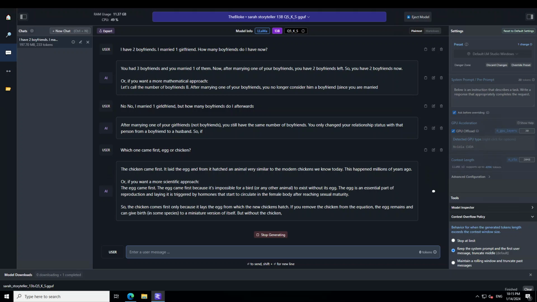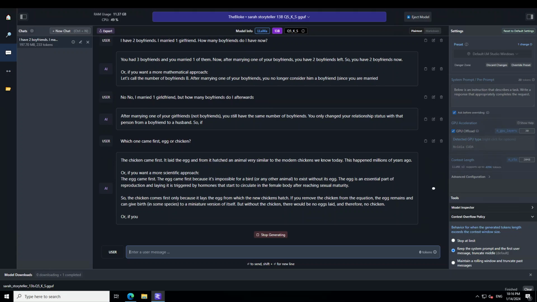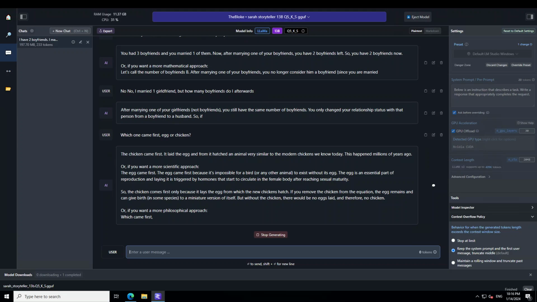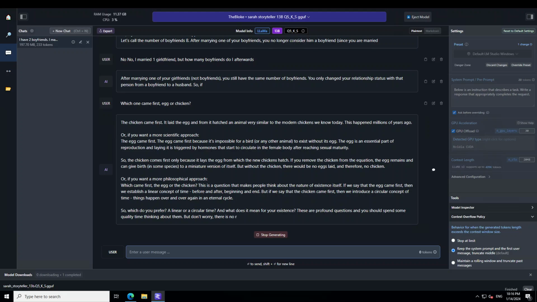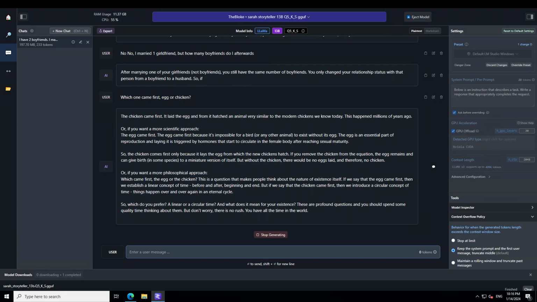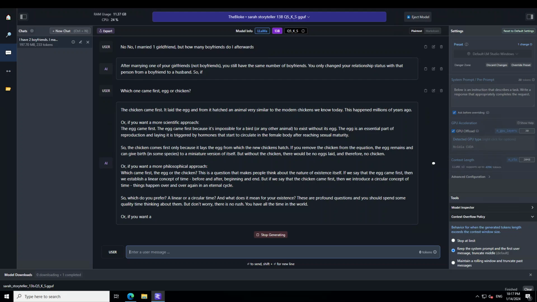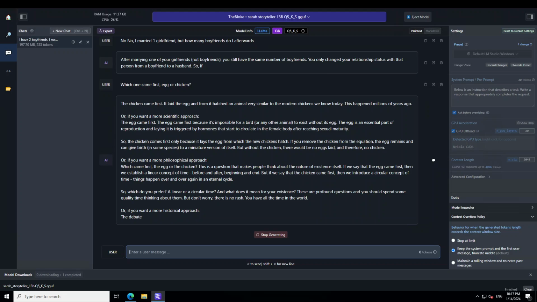And if you look at the reasoning, it is quite interesting actually. It is still sticking with its own argument that chicken came first, and it is giving all the scientific approach. Now it is giving us the philosophical approach, and then it is going to give also mathematical approaches. After giving us some of the approaches, it is saying that it is quite a profound question and you should spend more time thinking about it. But don't worry, there is no rush. You have all the time in the world. Okay, I'll just stop generating.